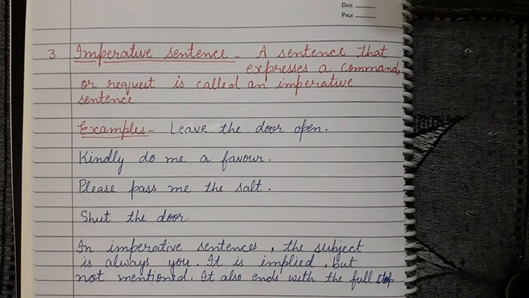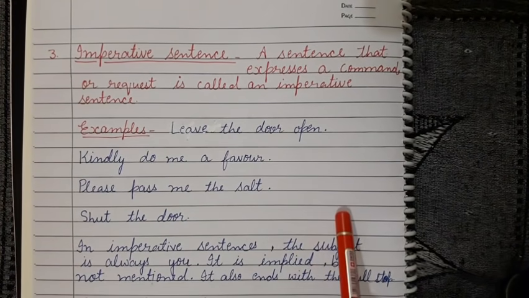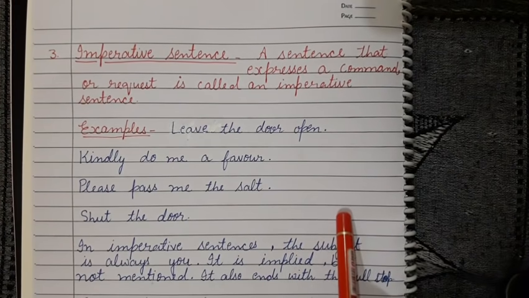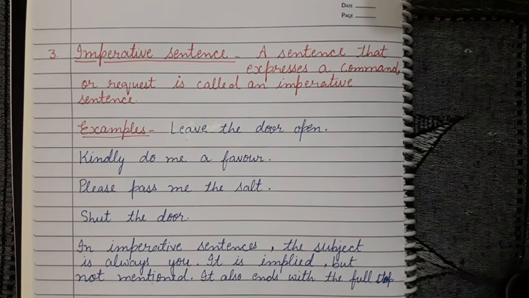An imperative sentence expresses an order or a request. It also gives suggestion, advice, warning. For example, watch out, the floor is wet.